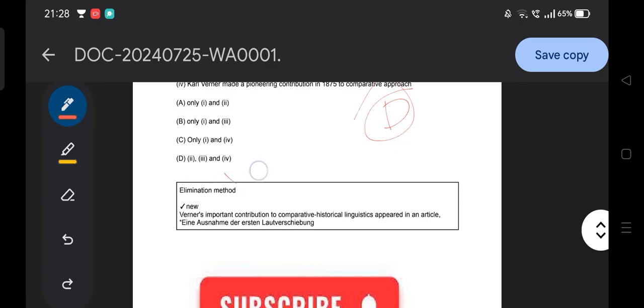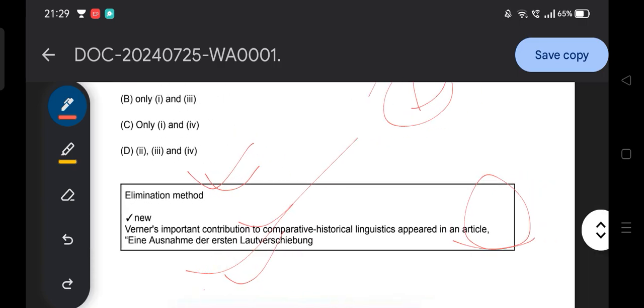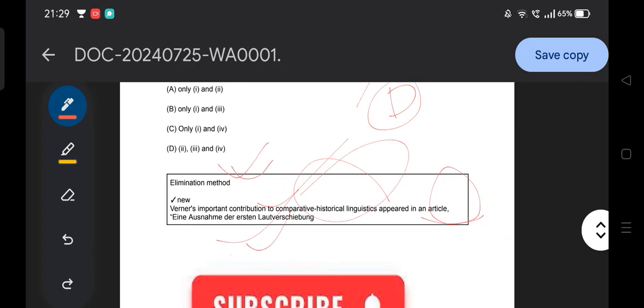So the elimination method, what is the key here? Now Bopp's important contribution to comparative historical linguistics appears in an article, like these are the articles. I think some other language is mentioned, but read it yourself. Bopp's important contribution to comparative historical linguistics is basically the concept by Bopp. So that you need to remember.